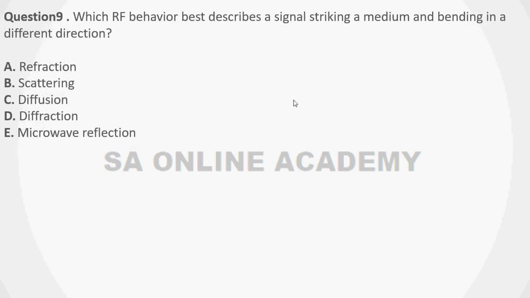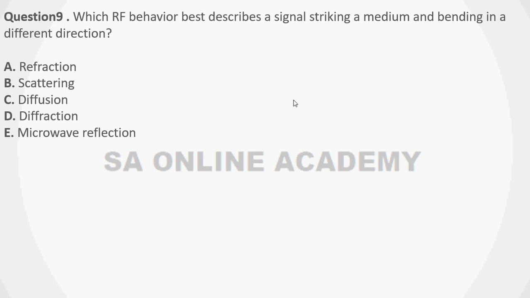Question 9. Which RF behavior best describes a signal striking a medium and bending in a different direction? So this question is similar to question 5, but there is a bit of change in wording. So don't get confused. Select the appropriate answer only.